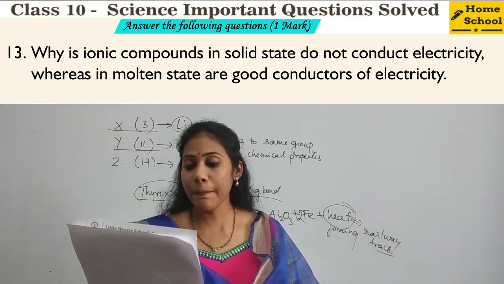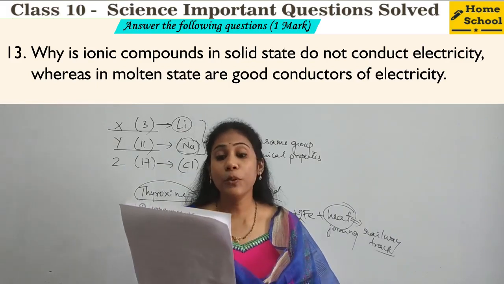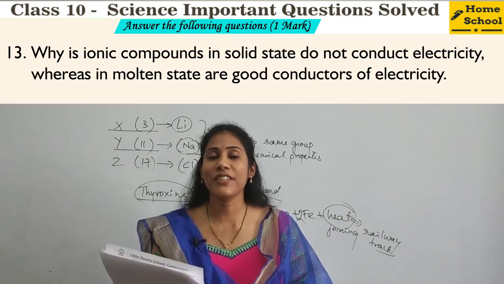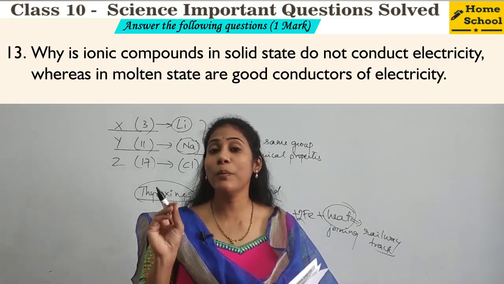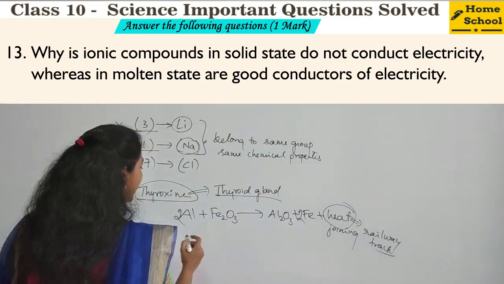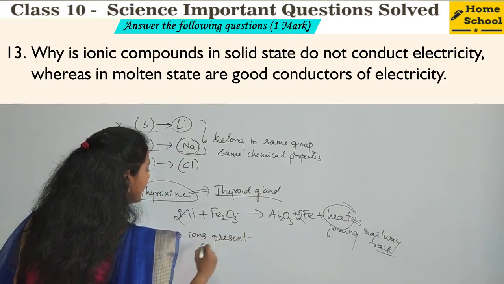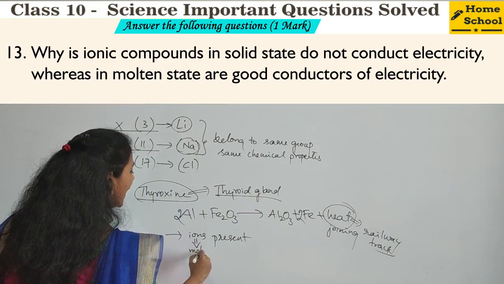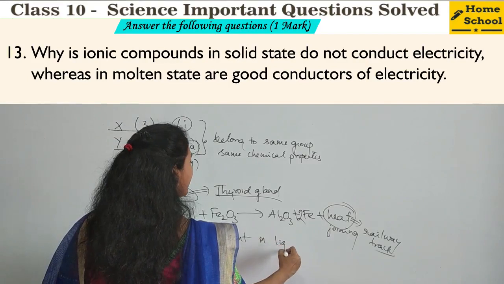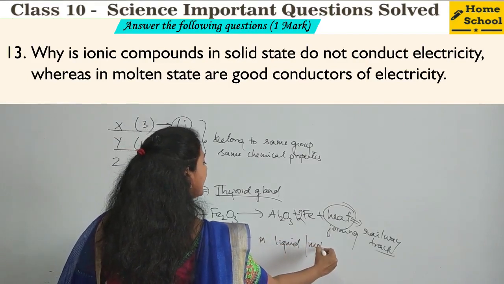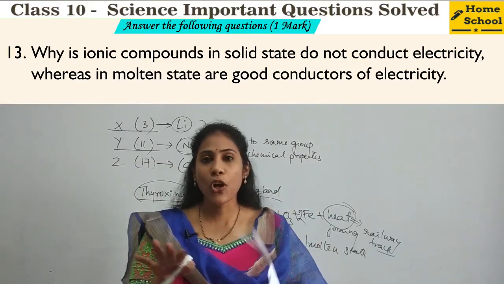And coming to the next question, that is 13th question. Why do ionic compounds in solid state not conduct electricity, whereas in molten state they are good conductors of electricity? Ionic compounds conduct electricity in molten state or liquid state. It is because of ions present, and these ions are mobile. Yes, movable ions are present in liquid or molten state only. Whereas in a solid state, ions do not move.